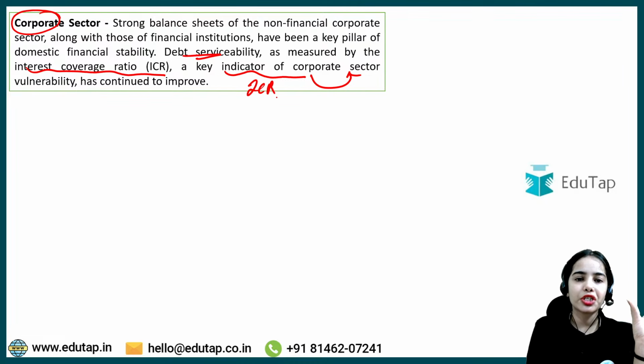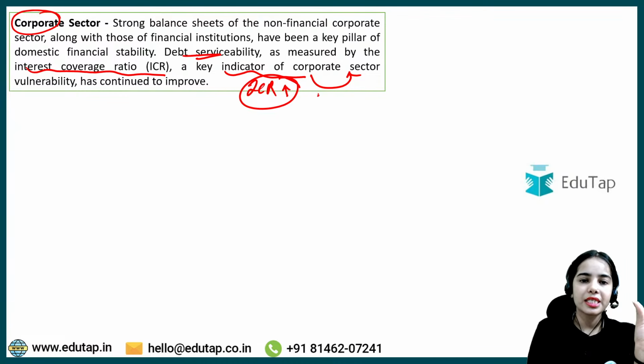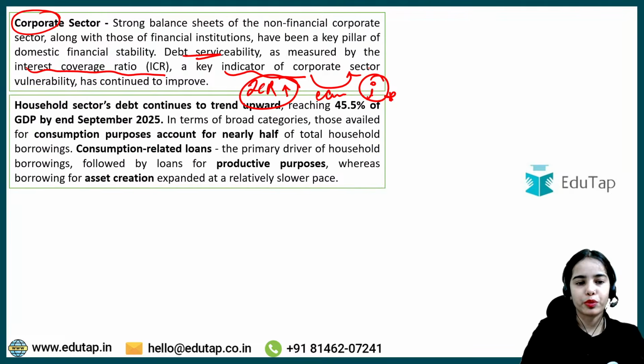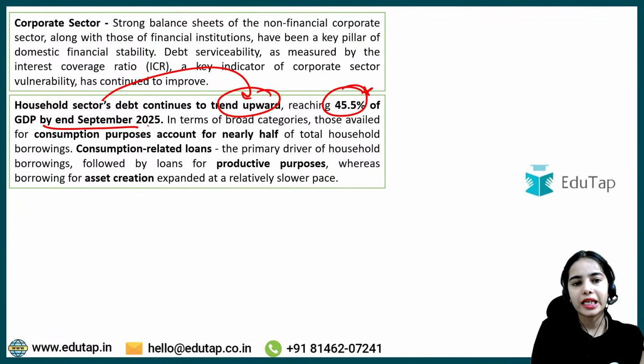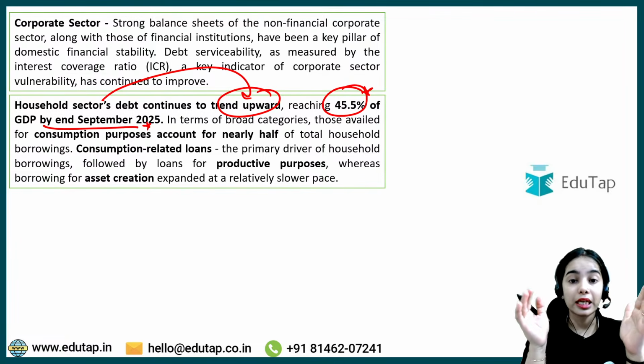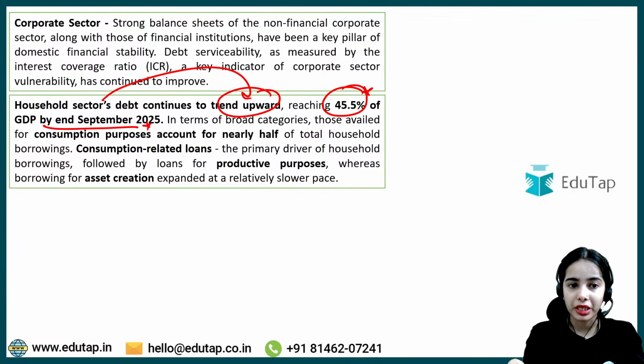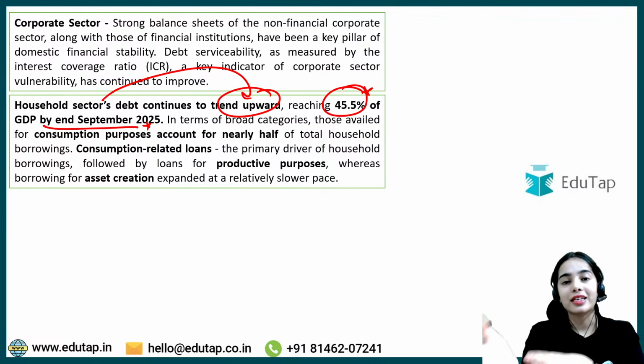That means the interest coverage ratio has improved. The corporates have sufficient earnings to pay back their interest. So this measure has improved. Household sector's debt continues to trend upward, reaching 45.5% of GDP by end September 2025. So you can understand that 45.5% of the GDP is the household sector's debt.